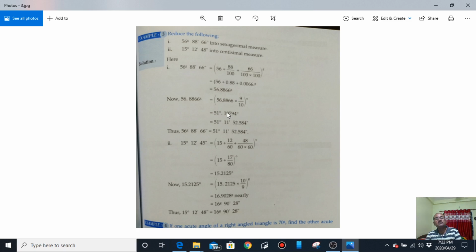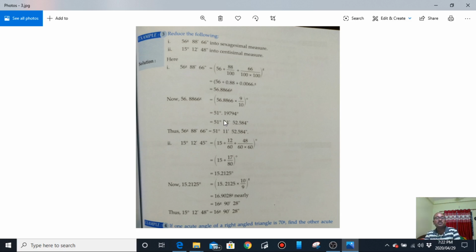Now the fraction of degree has to be taken back to minute. So 0.19794 into 60. You will get 11 as the whole number, that is 11 minute. The process of division has not been shown here.